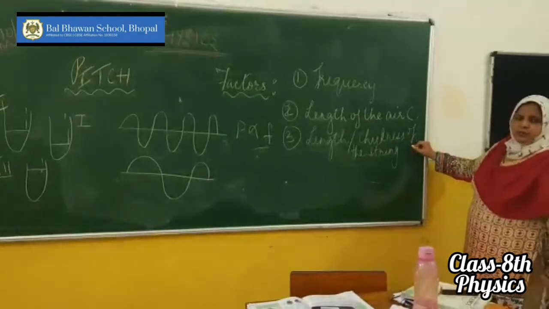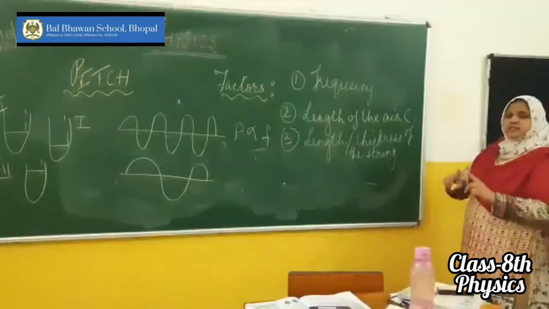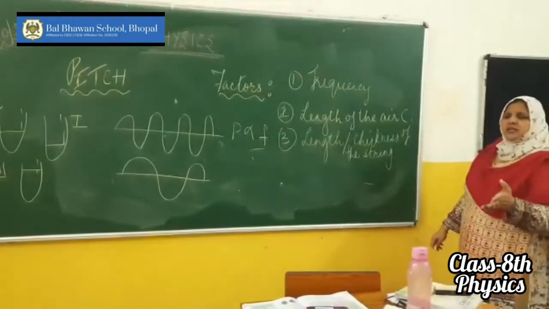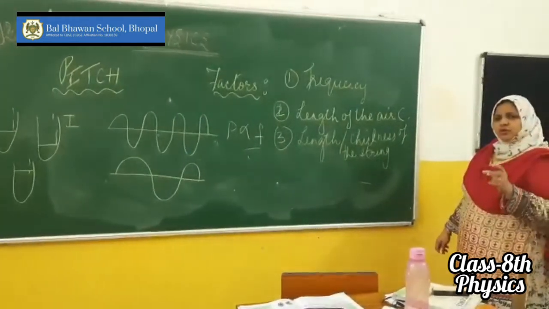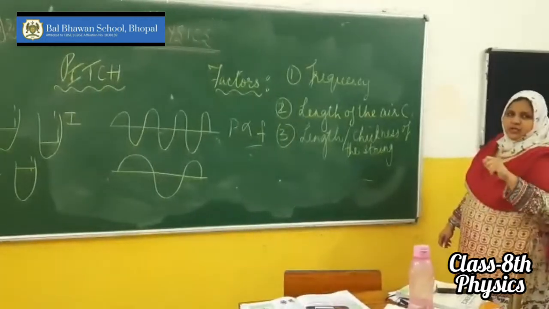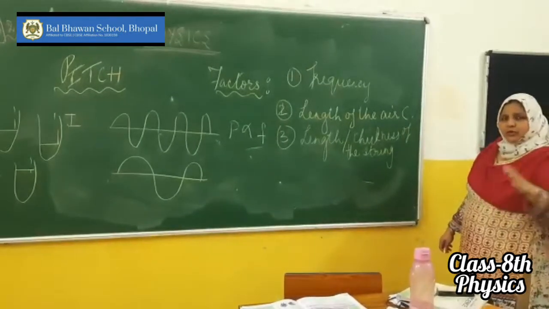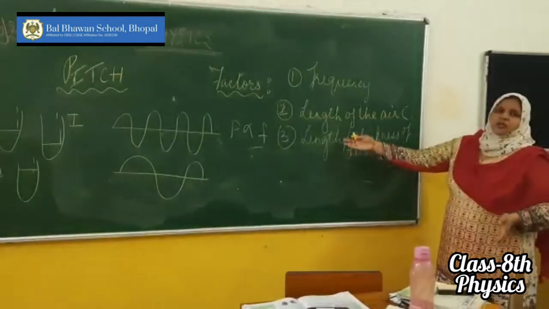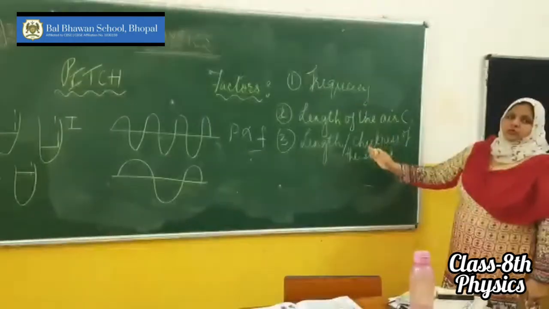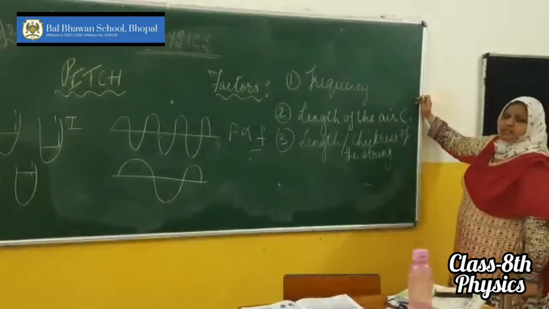The second factor on which it depends is the length and thickness of the strings. In a string instrument, you must have seen a guitar or a sitar player. What do they do? They have knobs in between. They keep on using those knobs to tighten the string or to reduce or increase the length of the string. By doing that, we can increase or decrease the pitch of the sound. Right? This is how, according to these two factors, the pitch varies.